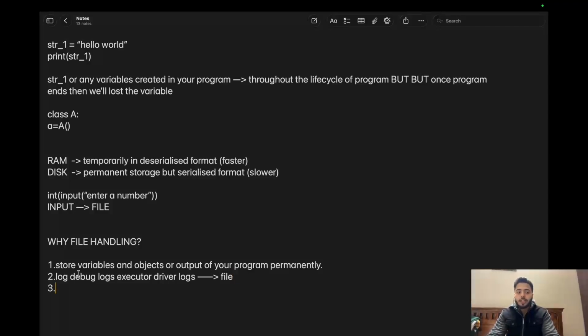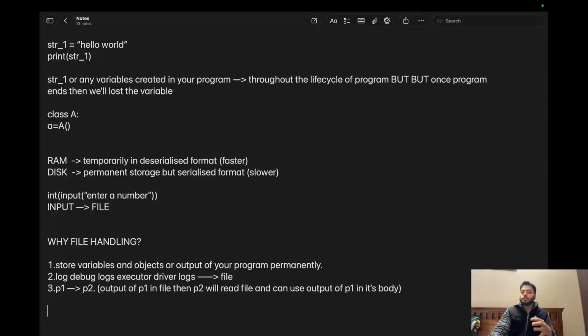And say suppose output of program 1 has to be used by program 2. Then I can also store output of P1 in a file. Then P2, that is program 2, will read the file and can use output of P1 in its body. So with the help of file handling, we can share the data between two programs.